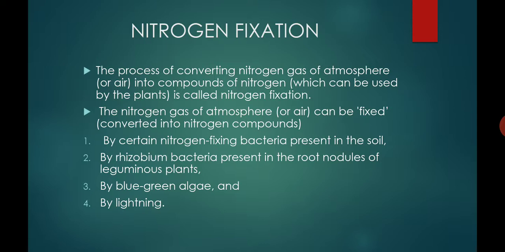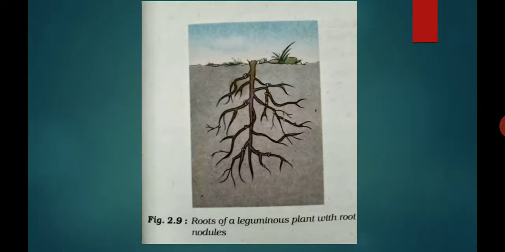And the other is the biological method. In the biological method, the conversion of gaseous nitrogen into compound form occurs by rhizobium bacteria and blue-green algae, and also some other bacteria present in the soil.